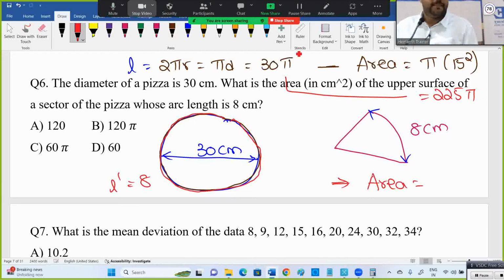See, 30 pi becoming 225 pi means it's multiplied by 7.5. Pi and pi cancel. 225 divided by 30 means 7.5 times. Here, 8 into 7.5 will give 60. I think the answer is 60. But let me check in the other way. The length of the arc is 8 centimeters. I think 60 is correct. Check from your end. Correct me if anywhere it's wrong.